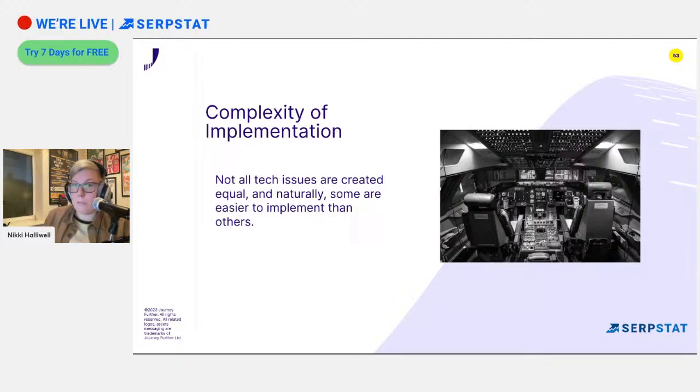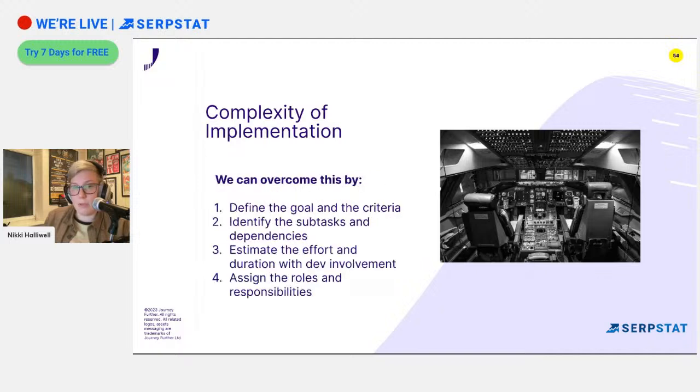Then we have complexity of implementation. So obviously, as we touched on earlier, some issues are bigger than others. Not all issues are created equal. So naturally, some are a lot easier to implement than others. But we can overcome that in our audits and by defining the goal that we have.